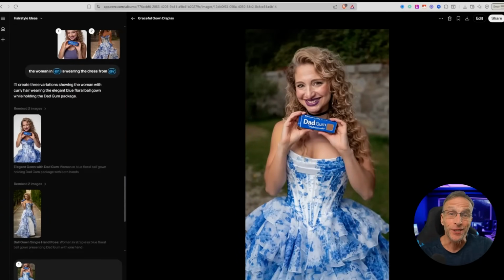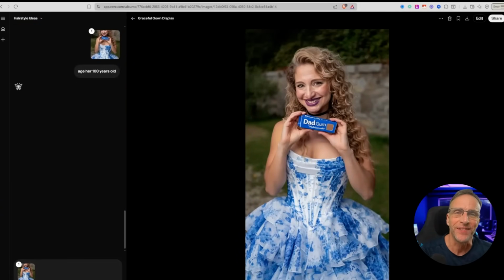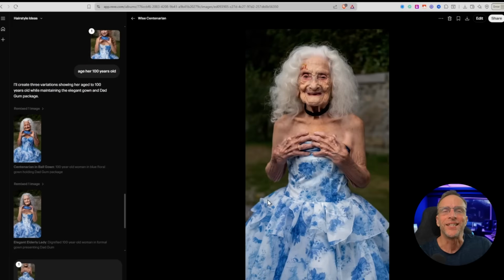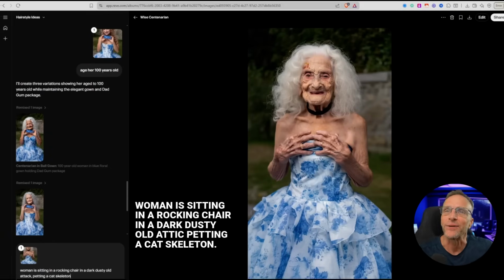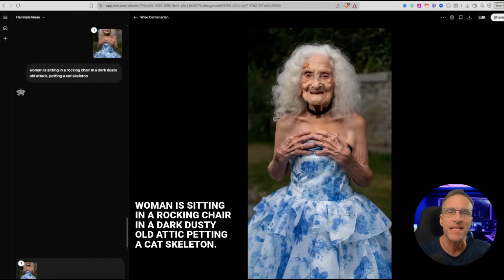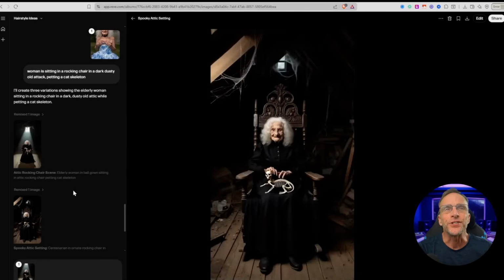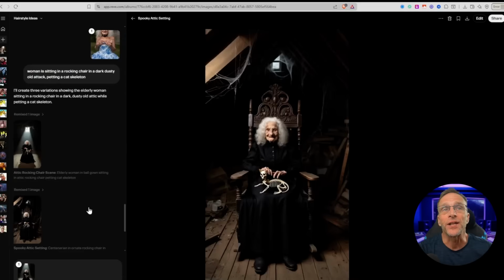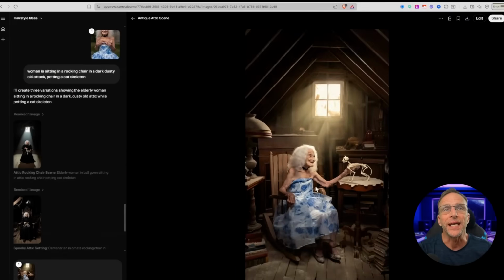Age her to 100 years old. I know she'll love this one. Oh no. Oh dear. Maybe I should have said 70 or something. Okay, just trying something here. Woman is sitting in a rocking chair in a dark, dusty old attic petting a cat skeleton. Okay, we've got 3 variations. All of them kept the likeness. All of them followed the prompt. The third one actually kept her in that dress. I didn't specify that she needed to, but you can see it adhered to the prompt very well.